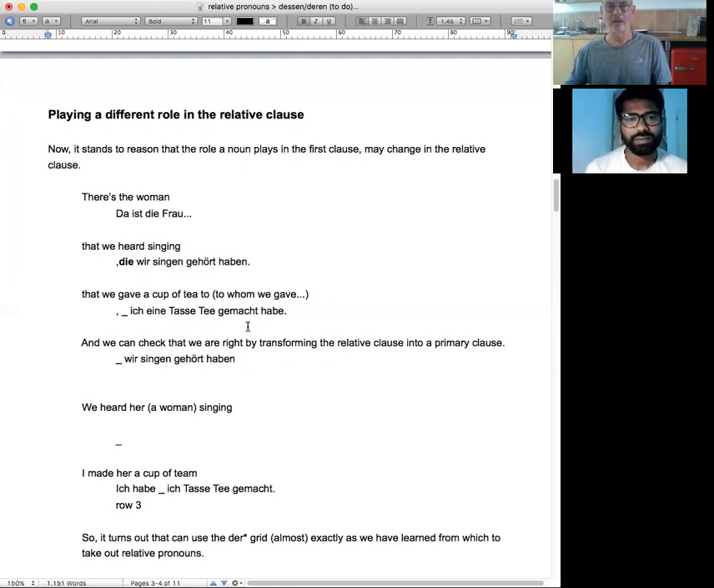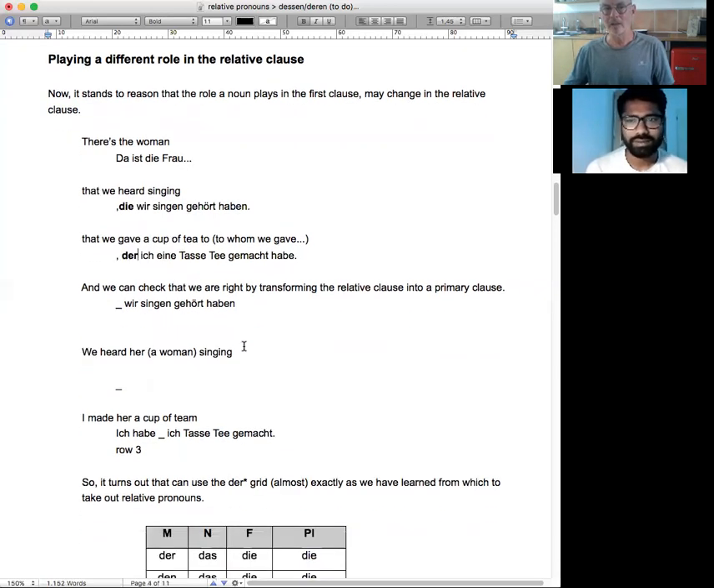Die wir singen gehört haben. That we gave a cup of tea to whom we gave. There's the woman to whom we gave a cup of tea. Then row 3, so der ich eine Tasse Tee gemacht habe. Yeah, you see how powerful this grid is, man?